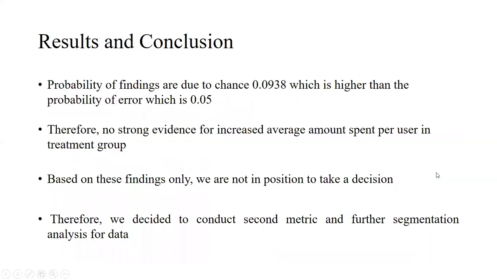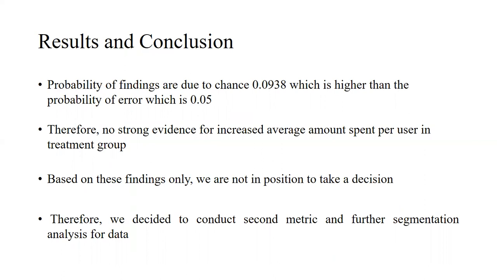Statistically, the probability that the findings are due to chance is 0.094, which is higher than the probability of error, which is 0.05. Therefore, there is no strong evidence for an increased average amount spent per user in the treatment group. Based on this finding only, we are not in a position to make a decision.